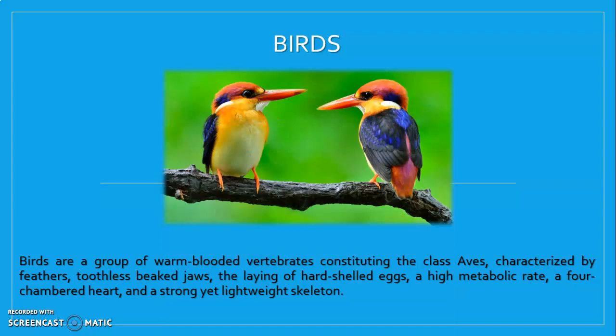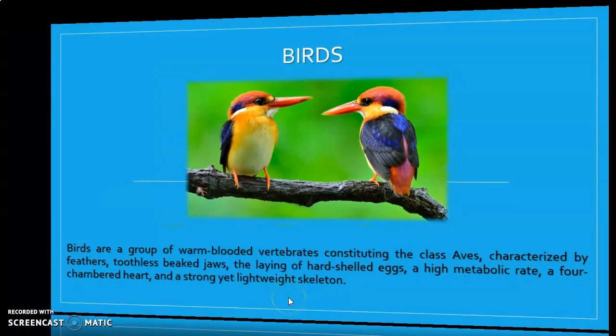We have birds. Birds are a group of warm-blooded vertebrates constituting the class Aves, characterized by feathers, toothless, pointed jaws, the laying of hard-shelled eggs, a high metabolic rate, a 4-chamber heart, and a strong yet lightweight skeleton. You know that most birds are very light. They lay hard-shelled eggs, eggs that are really hard. They have a high metabolic rate, and the heart of birds is divided into 4 chambers.